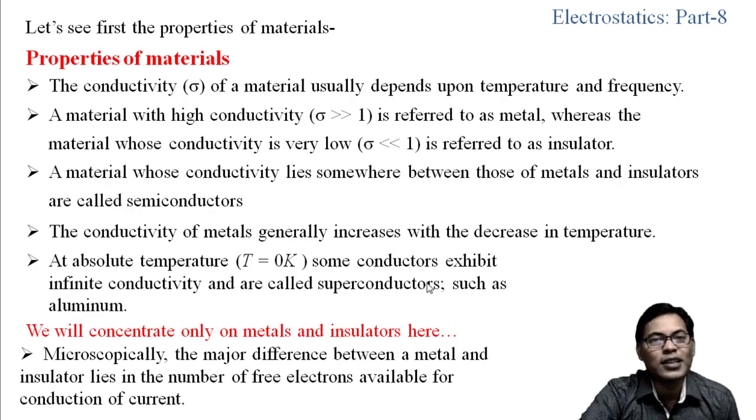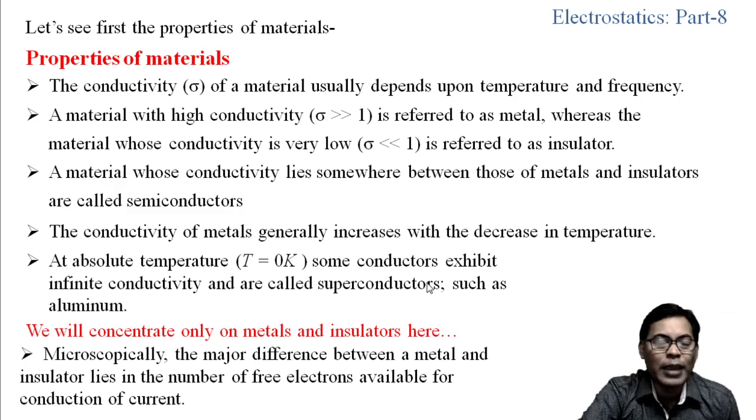So, let us review first some properties of the material. 2 or 3 points here we want to review, and that is familiar to you. So, first point is the conductivity of the material, which is usually dependent on the temperature and the frequency of the signal.